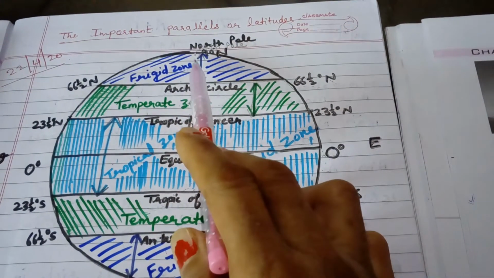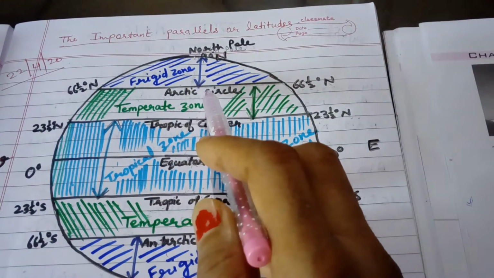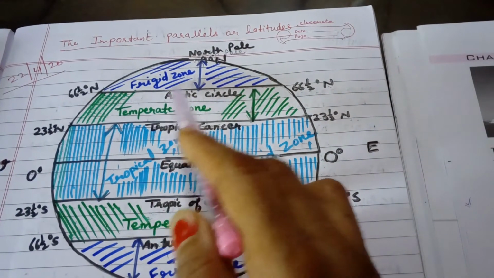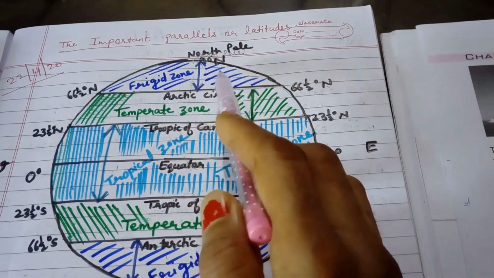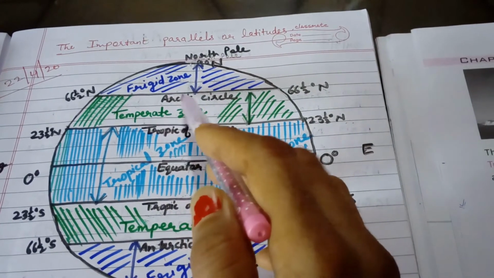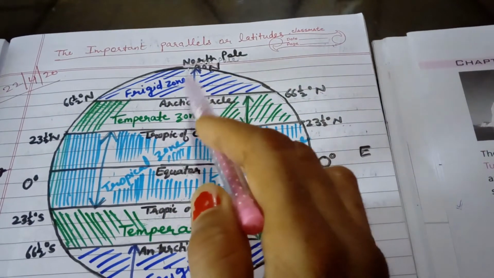This region is frozen. This is known as the frozen zone, also called tundra, polar region. Today we will study Greenland, the land located in the frozen zone in the Arctic Circle.